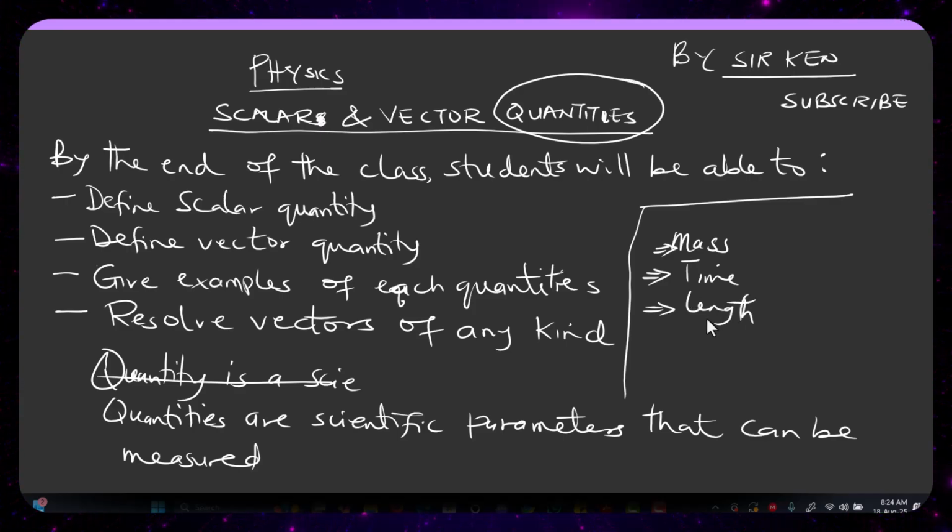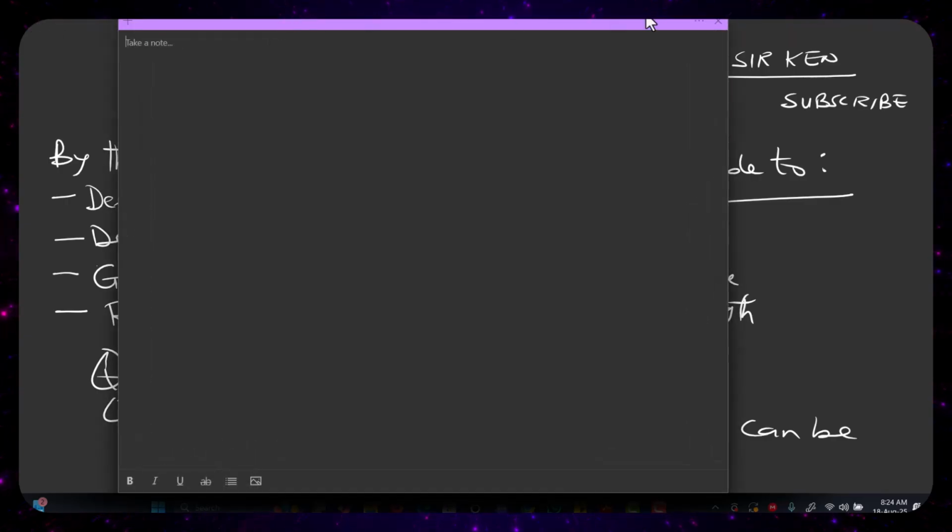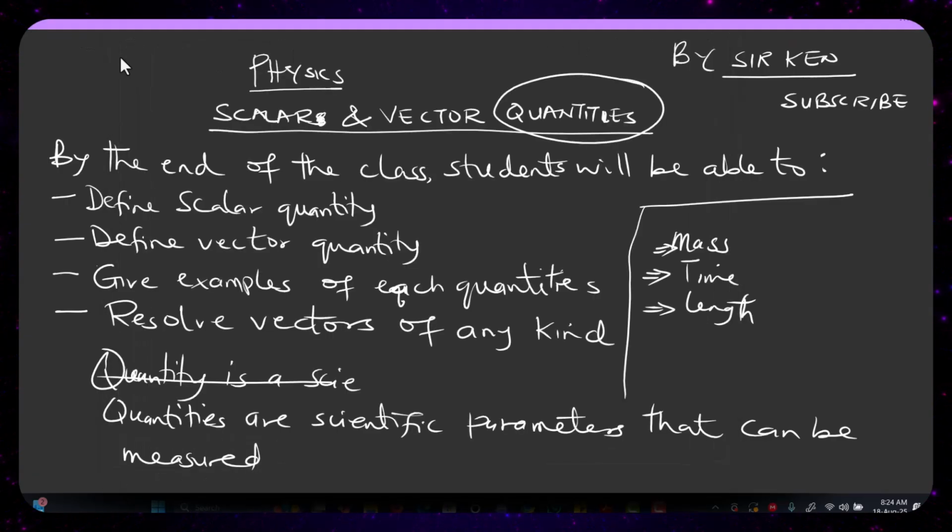So you now see that in physics, quantities are scientific parameters that can be measured. These are the names we call things in physics or sciences that can be measured. Without wasting much time now, let's explain what scalar and vector quantities are all about. Let's start with the first one, called scalar quantity.